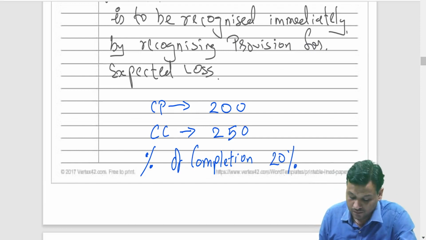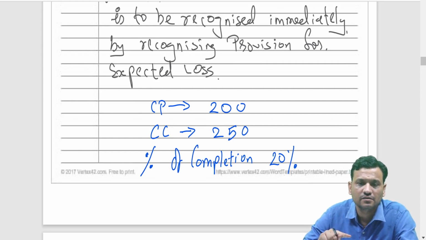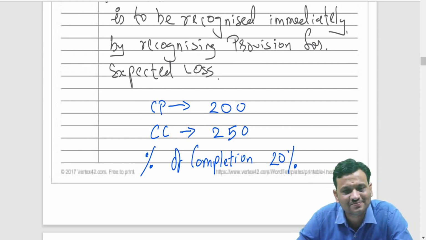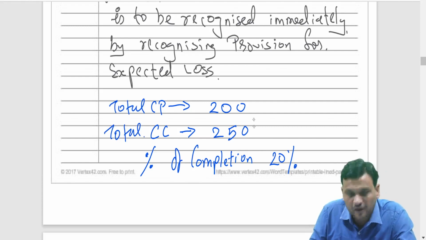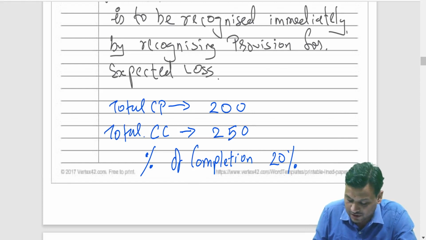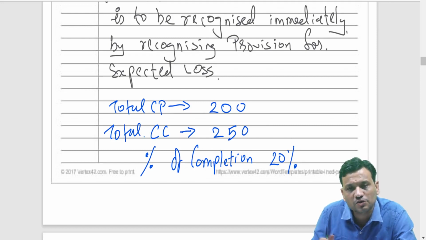If you look properly, the total loss on this contract is 50. But out of 50, only 20%, that is 10 rupees, would have been recognized as a loss, because this is the total contract price and total contract cost. Over the period of the contract, my loss will be 50. So, as per percentage of completion, only that much loss is recognized based on how much work is done.